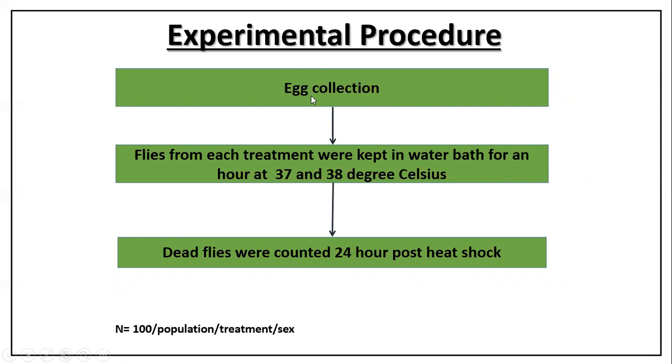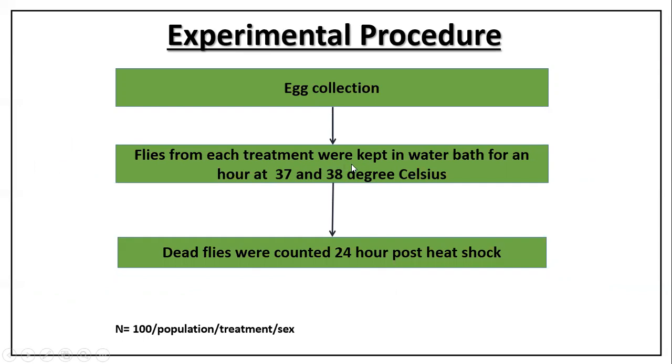Eggs were collected for all the four treatments in such a way that on the day of the experiment, all the adults were of the same age. Now, all flies from all the four treatments were subjected in separate assays to different heat shock treatments. In one treatment, they were subjected to 37 degrees Celsius for an hour, and in the other treatment, they were subjected to 38 degrees Celsius for 1 hour.